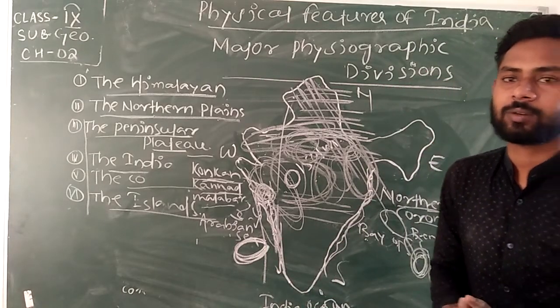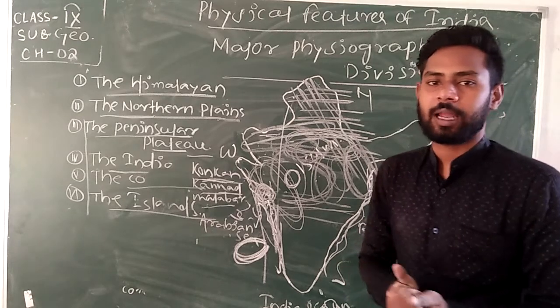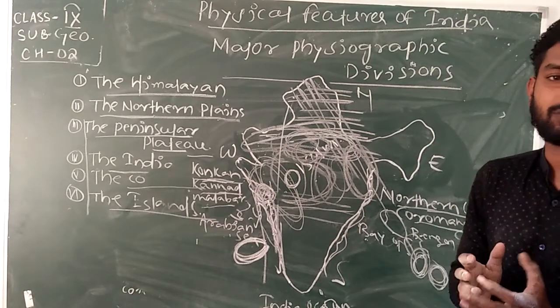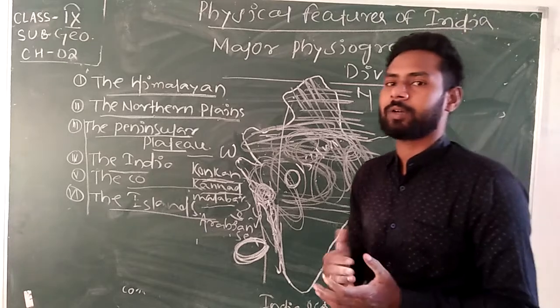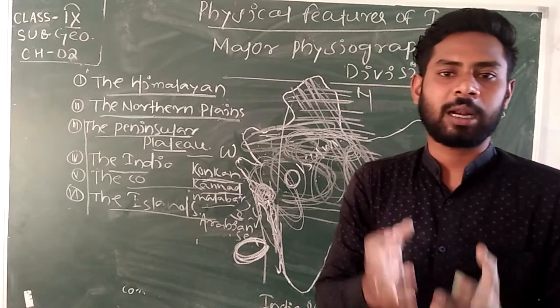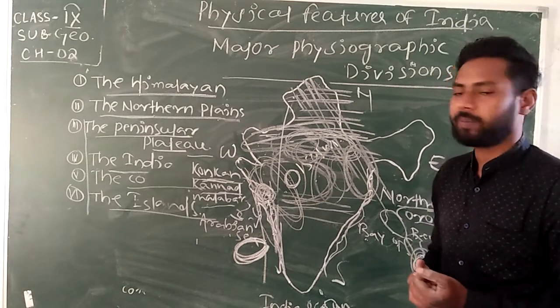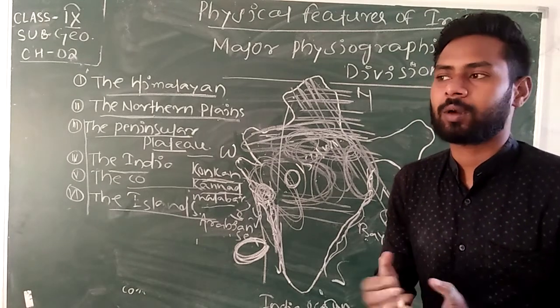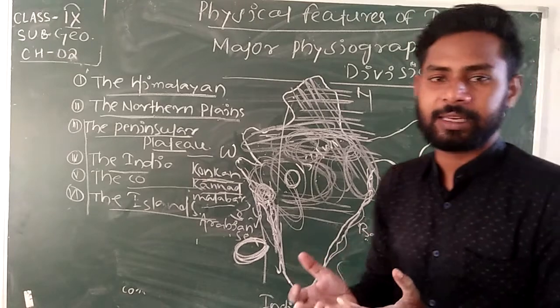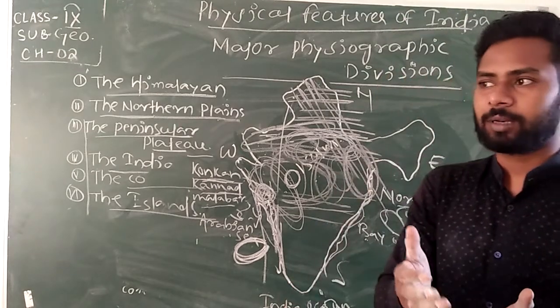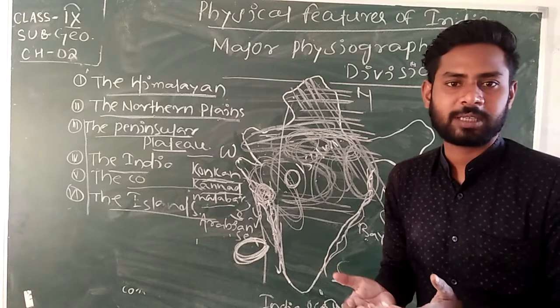Mostly in the northern plains is found alluvium soil, which is very fertile, very favorable for cultivation and agricultural activities. The northern plains are also divided into major plain areas, for example the Punjab plains.